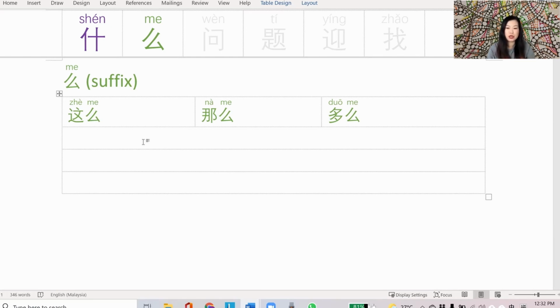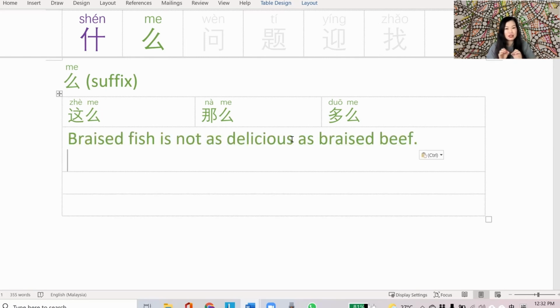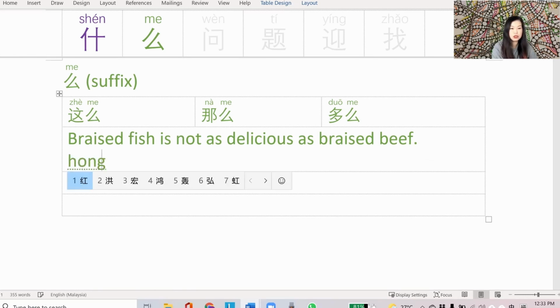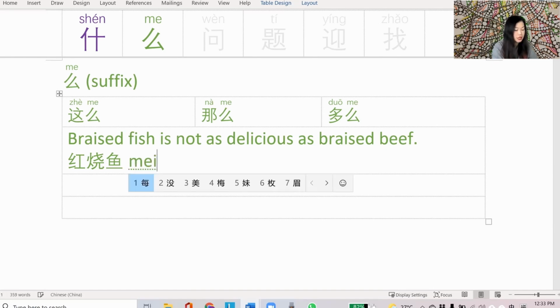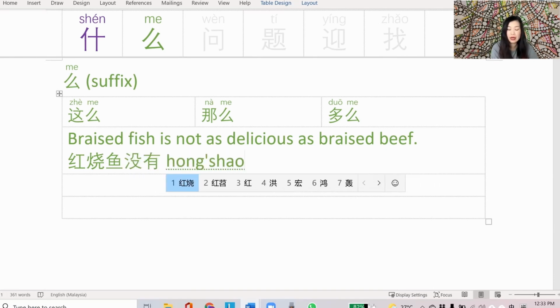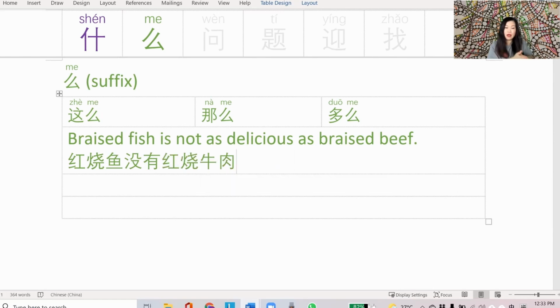The first expression is this sentence. Braised fish is not as delicious as braised beef. Braised fish is 红烧鱼. Not as is 没有, 红烧牛肉. So far I've got 红烧鱼没有红烧牛肉.